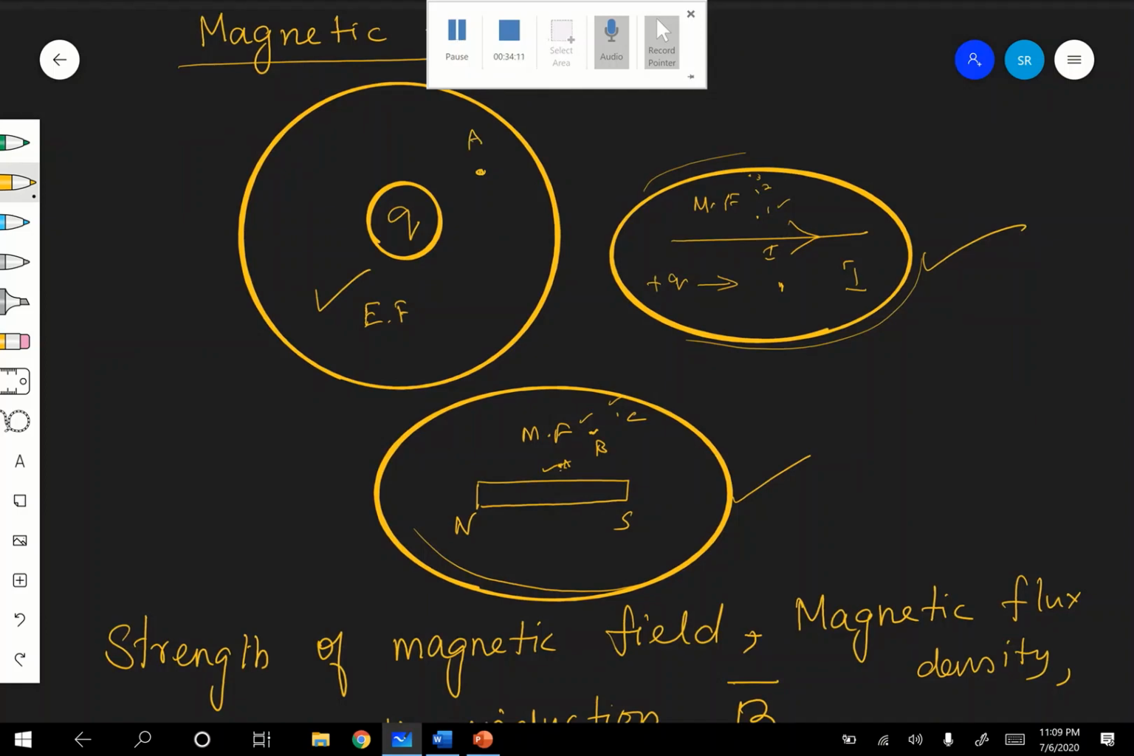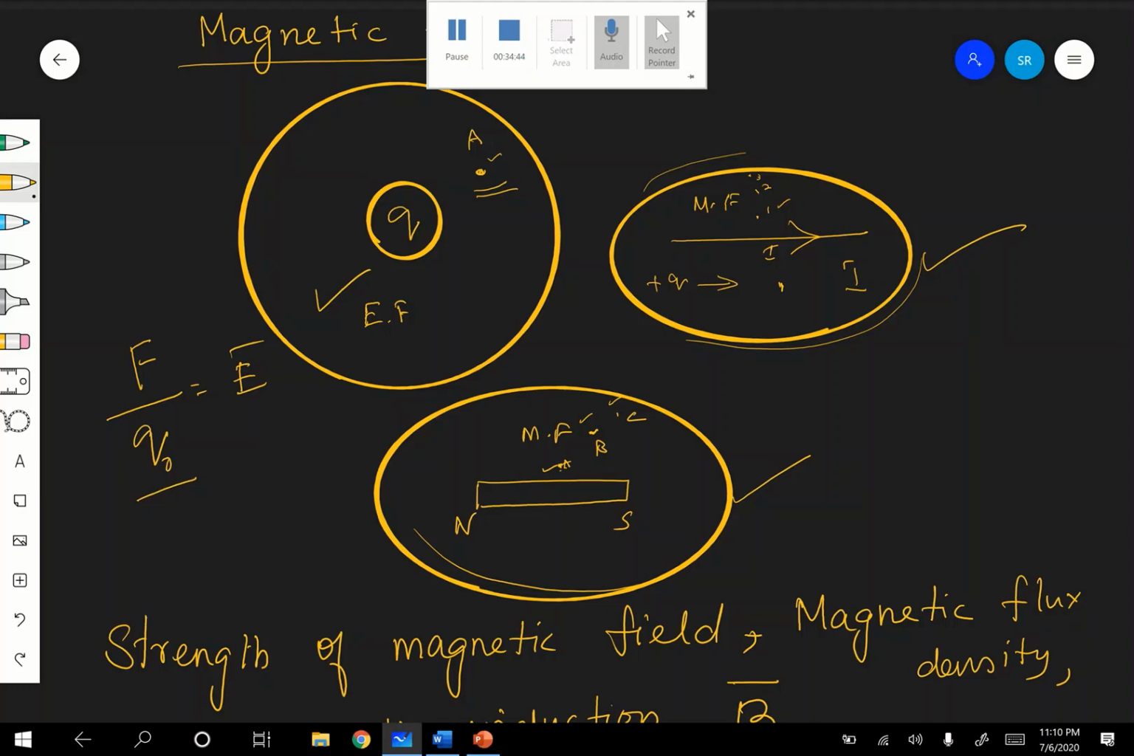The electric field intensity at any point in an electric field is defined as the force experienced by a unit positive charge when it is kept at that point. Correct? A unit positive charge is very large, so you keep a test charge there and see the force experienced by the test charge, divided by the charge, which gives you the electric field intensity at A. Okay, like that you can define.